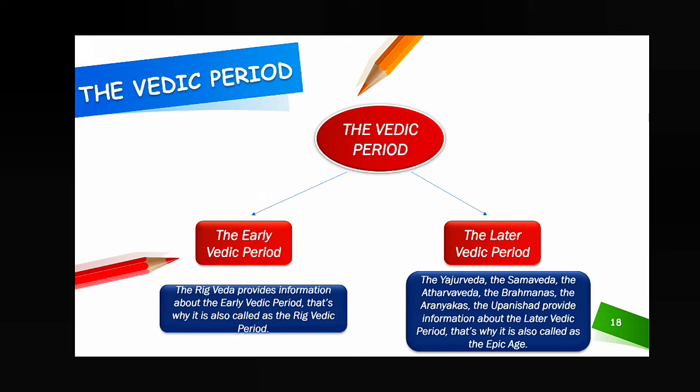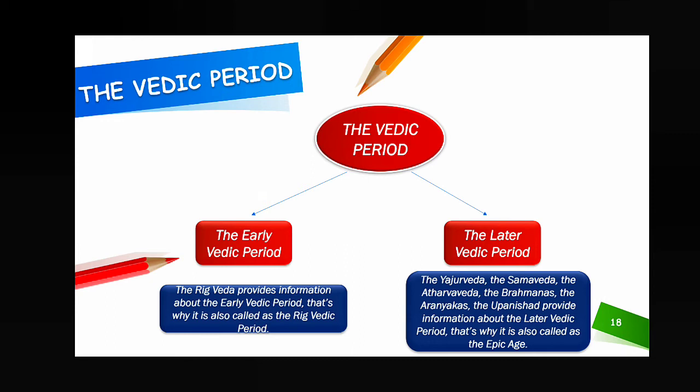And the later Vedic period: the Yajur Veda, the Sama Veda, the Atharva Veda, the Brahmanas, the Aranyakas, the Upanishads provide information about the later Vedic period. That's why it is also called the epic age. We know the epics, like Ramayana, like Mahabharata. Not only the Vedas but also many other important literature and epics helped us to understand the later Vedic period. That's why it is called the epic age.